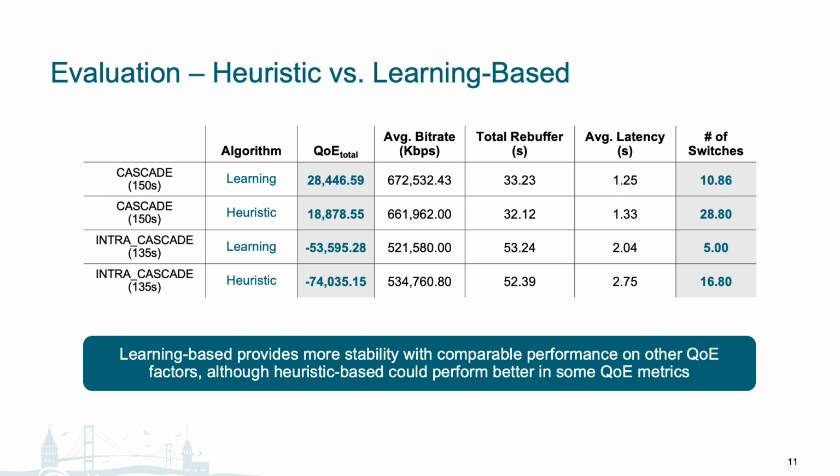However, we also note that heuristic-based ABR has its own merits in the sense that it could potentially achieve better results on some of these QoE factors, such as rebuffering. So this suggests that different ABR algorithms do have their own strengths, and hence having an ABR selection module that could select the best ABR based on changing requirements and environment conditions may help us leverage these ABRs better.